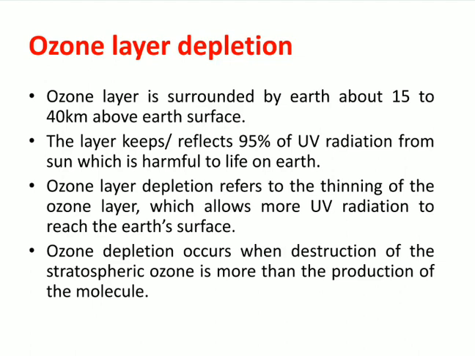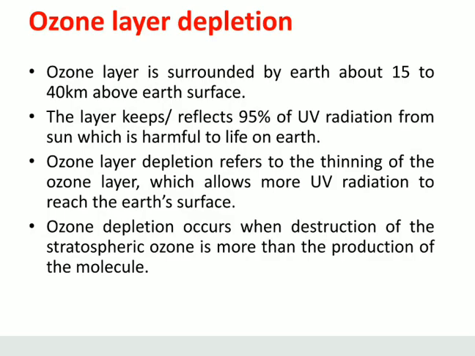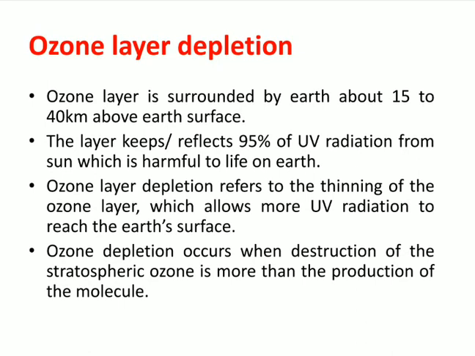You see here, the layer absorbs or reflects 95% of UV radiation from the sun, which is harmful to life on earth. Ozone layer depletion refers to the thinning of the ozone layer, which allows more UV radiation to reach the earth's surface. Ozone layer depletion occurs when the destruction of stratospheric ozone is more than the production of the molecule.